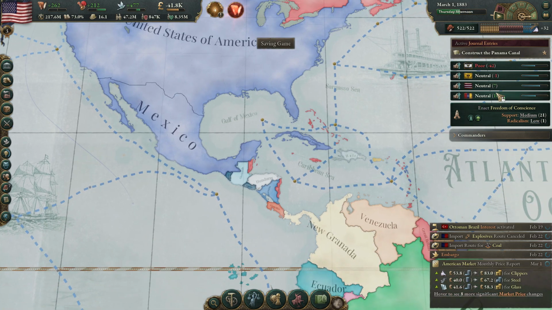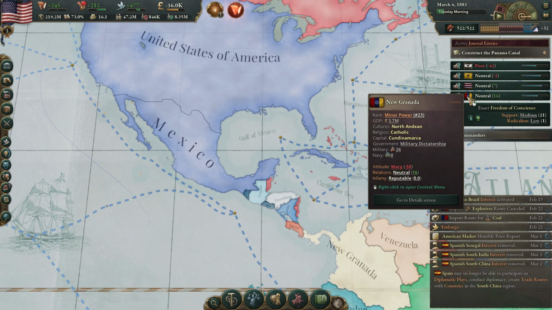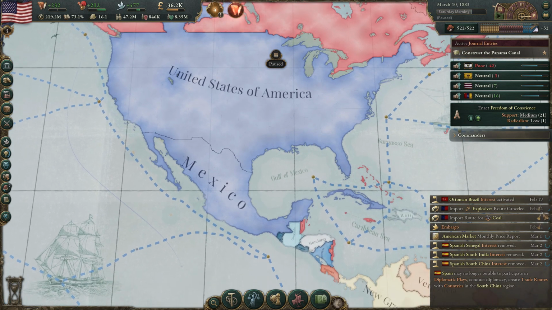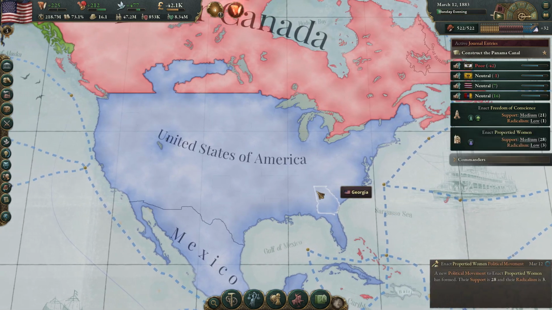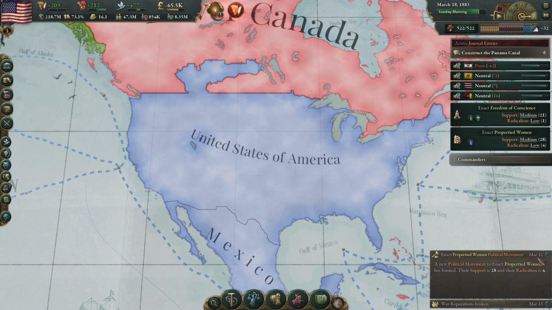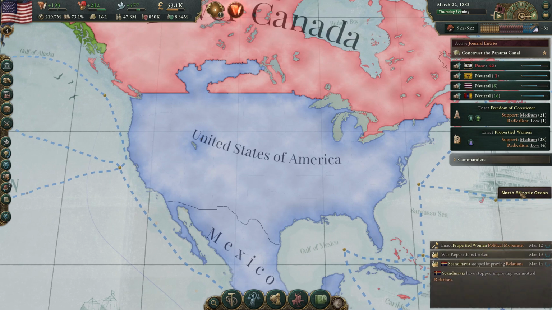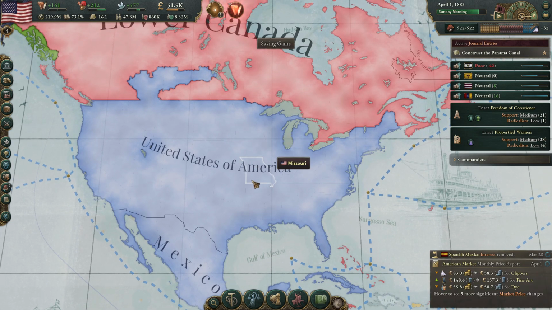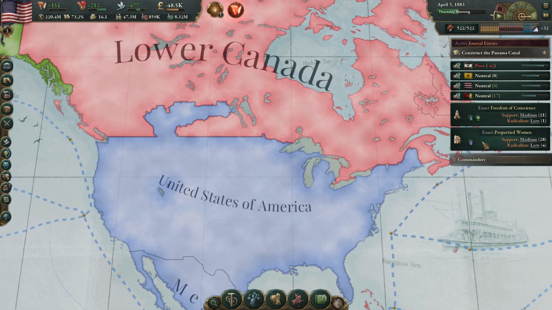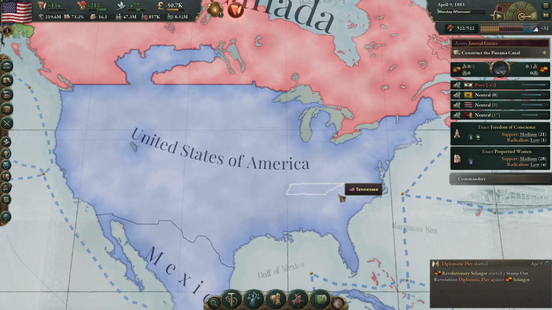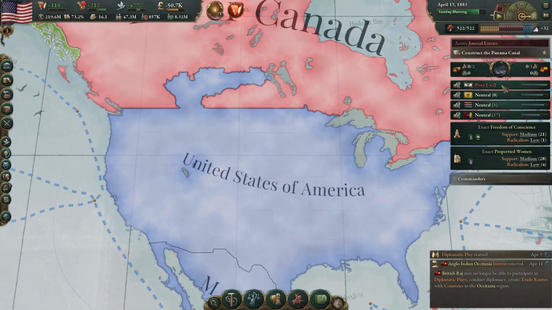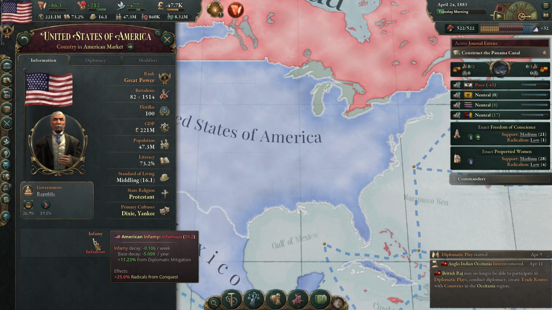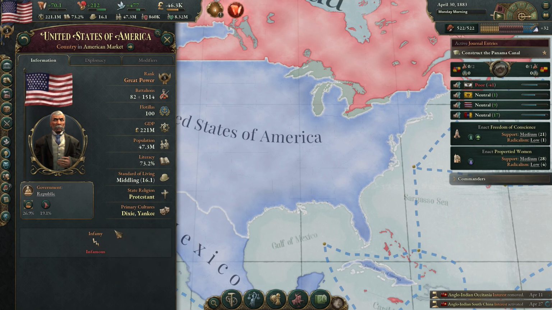All right, so just getting all these opinions up. I think you have to get it up to 20 with them in order to do that. Finish that journal entry. Now, lots of stuff being imported here, so that's affecting our cost. And didn't they already fail on that, propertied women? They just really do not want women to have any rights here. They just keep on trying to enact that. They'll fail multiple times and then do it again. But yeah, as we get these finished up, we'll get back our influence so we can try and burn this infamy off a little bit faster. Because it's not going down quite as fast as it was before. 39.2 currently.